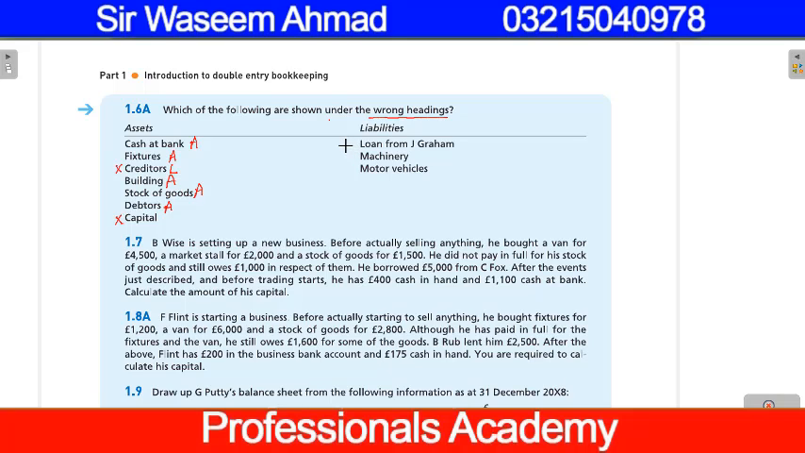Loan from J. Graham, amount is payable, liability. Machinery is asset, wrongly listed. Motor vehicle is asset, wrongly listed.